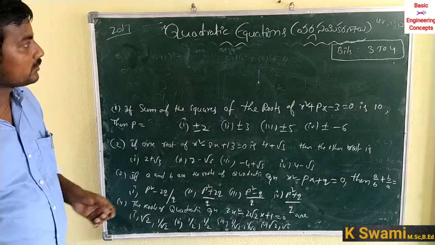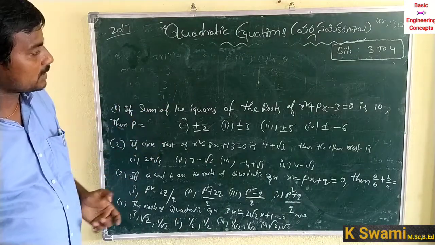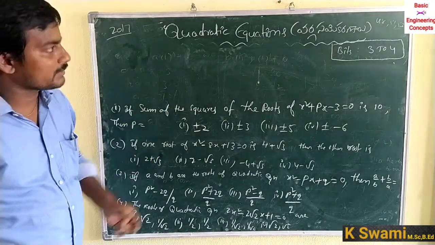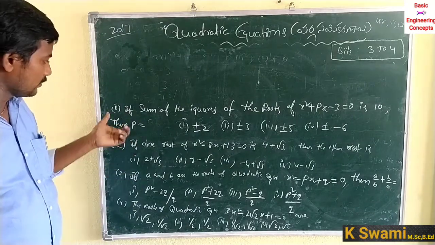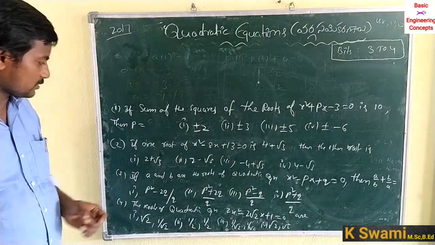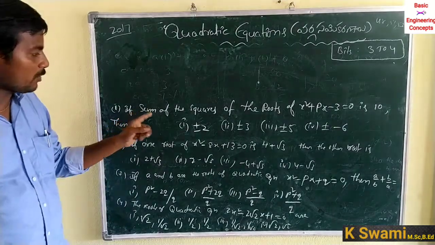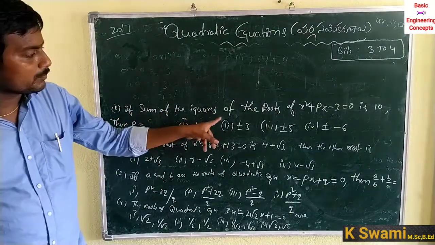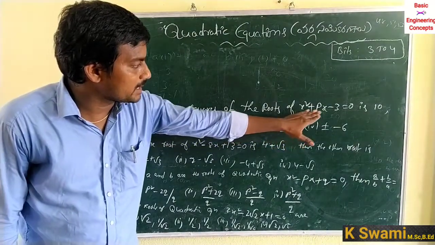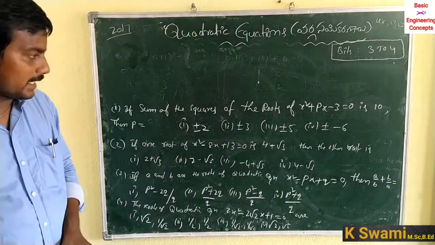Previous questions of Polyset 2017 from quadratic equations are the first question, second question, third question, fourth question. The first question is: if the sum of the squares of the roots of x square plus px minus 3 is equal to 0 is 10.